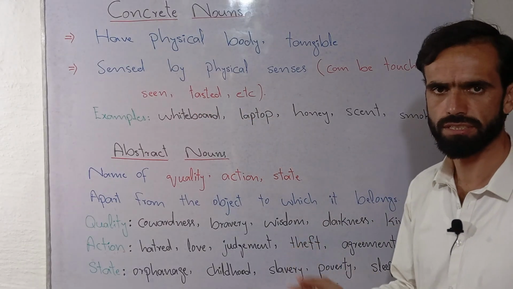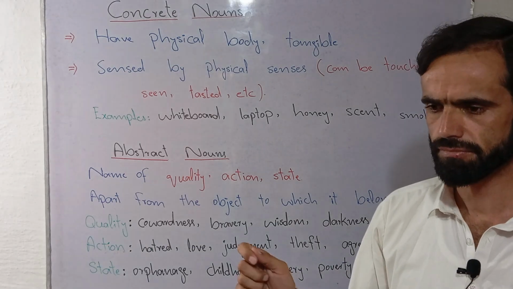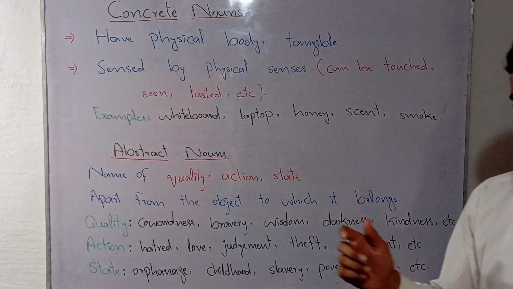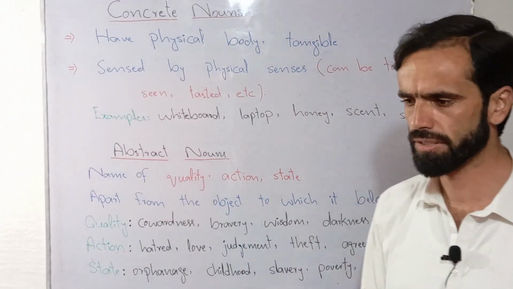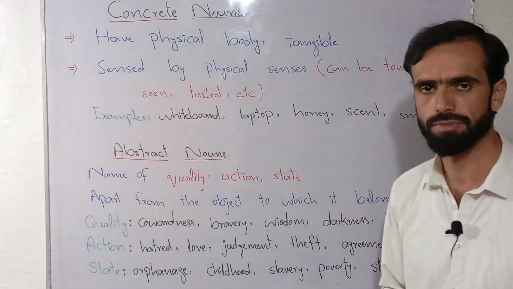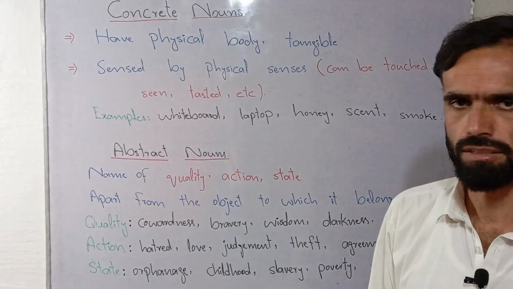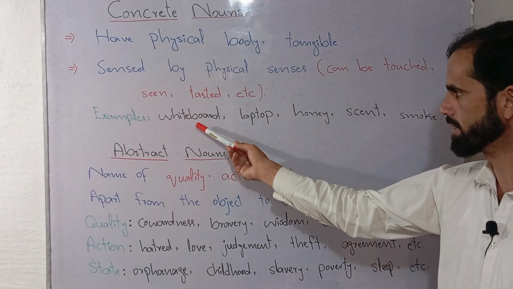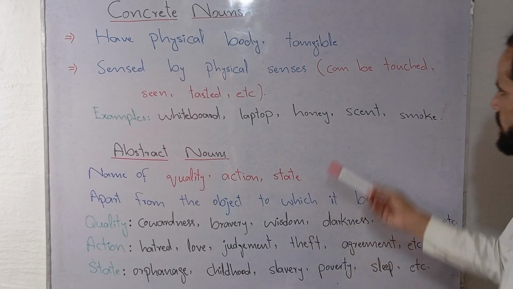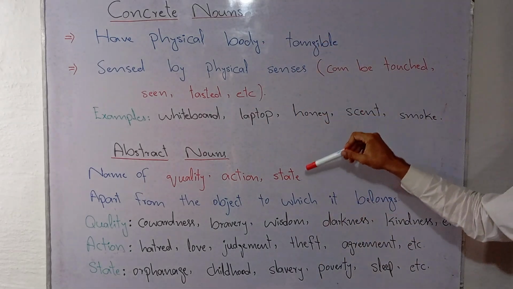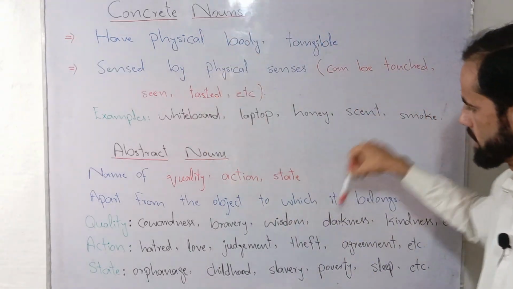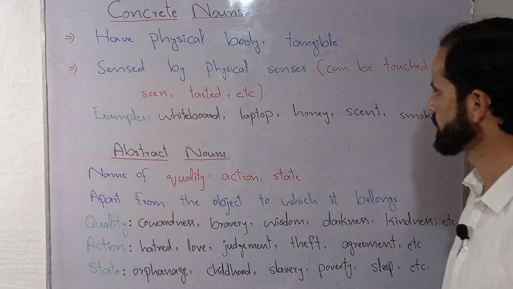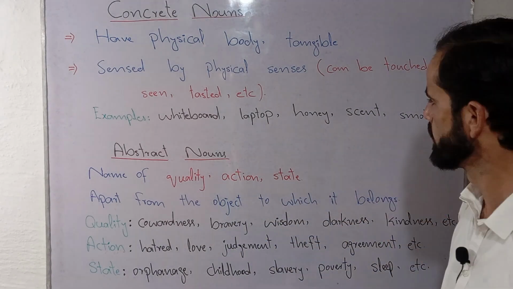In our daily routine, we mostly face different things that have a physical body or physical shape, or that can be touched, seen, or tasted. Let's suppose there is an example, a whiteboard. You can look at this whiteboard, you can see it, you can touch it, you can write on it. So it means it is a concrete noun.